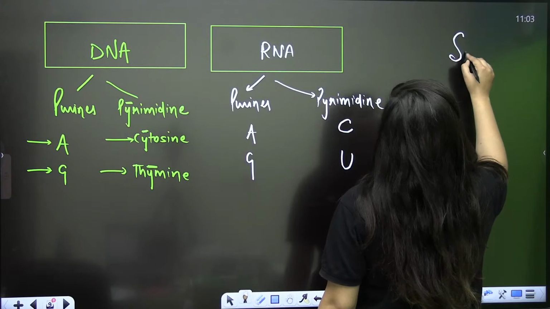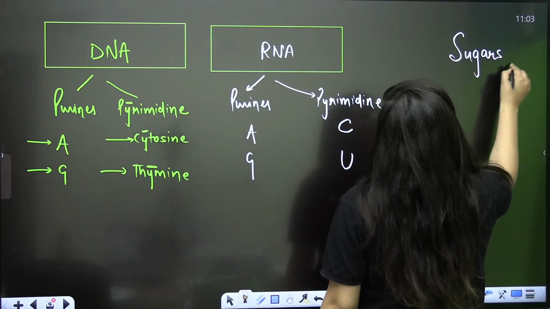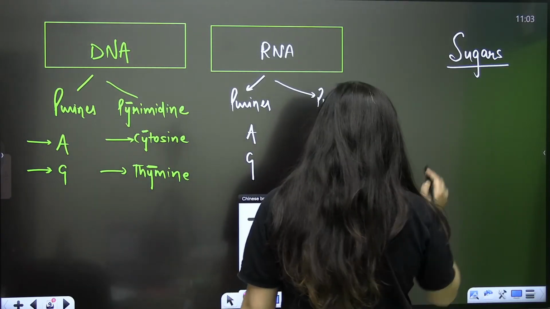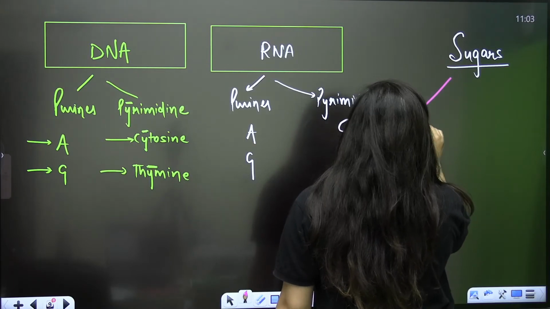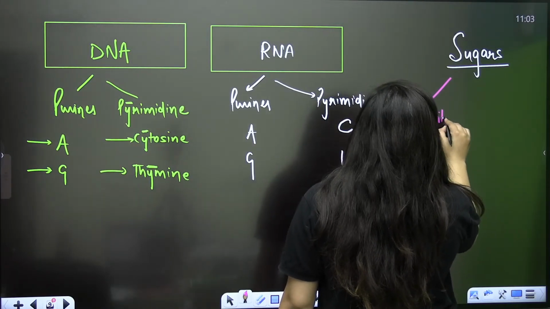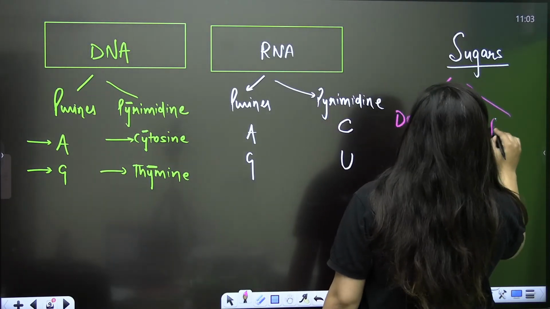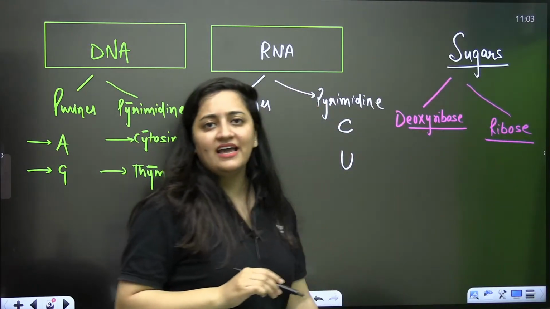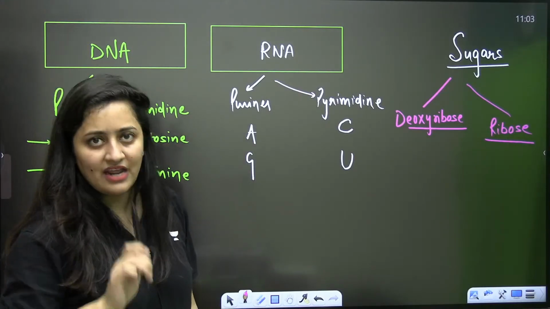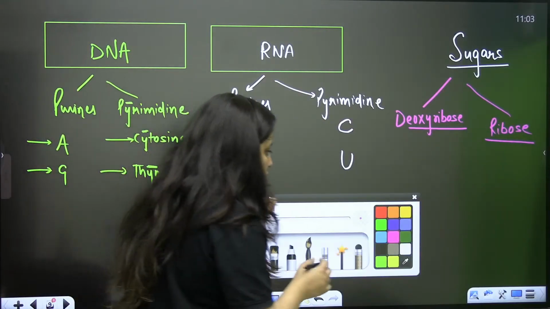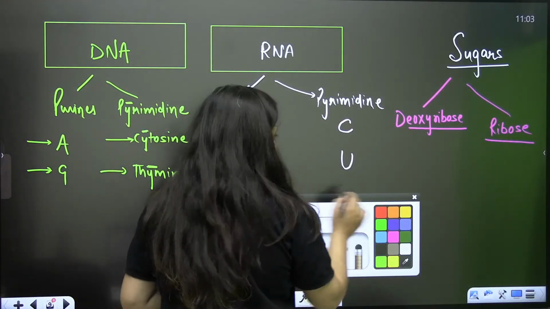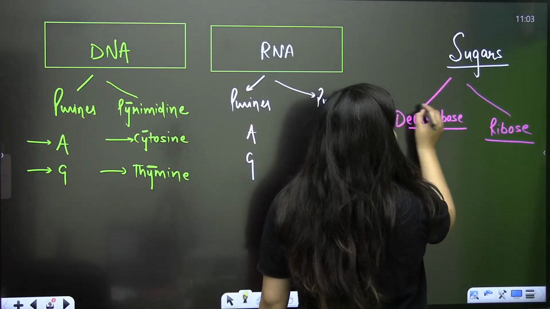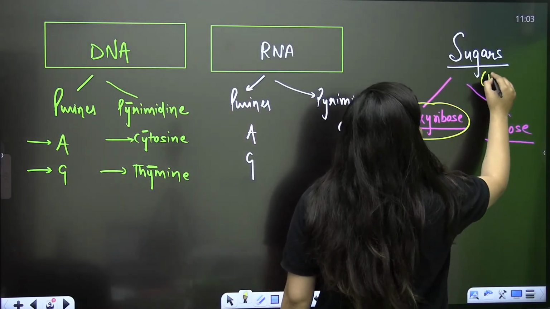Now we will talk about the sugars present in these nucleotides. We have two things here: deoxyribose sugar and ribose sugar. One thing you need to keep in mind is that these are pentose sugars.